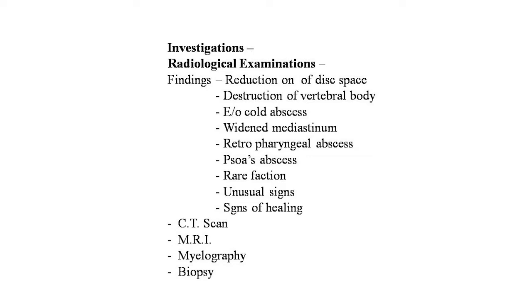Now investigations should be performed in Pott's disease, that is tuberculosis of the spine. On radiological examination, reduction of the disc space, destruction of the vertebral body, evidence of cold abscess, widened mediastinum, retropharyngeal abscess, psoas abscess, rarefaction, unusual signs and signs of healing are found. All these points are found on radiological examination in Pott's spine. Pott's spine X-ray: as we saw in the previous images, all these points are seen in that image. Then the next investigations are CT scan, MRI, myelography and biopsy, all should be performed.